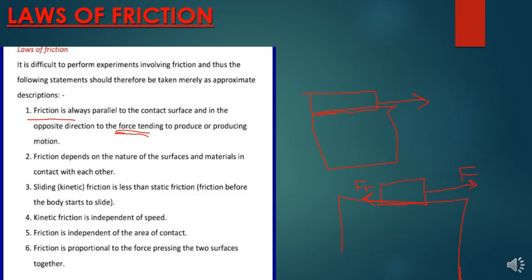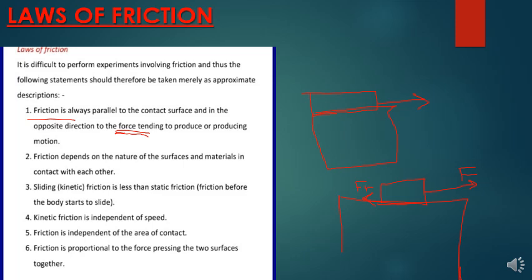Number two, friction depends on the nature of the surface and materials in contact with each other. So how rough the surface is also affects friction. If the surface is very rough, friction will also be large. And if the surface is smooth, friction will be small.